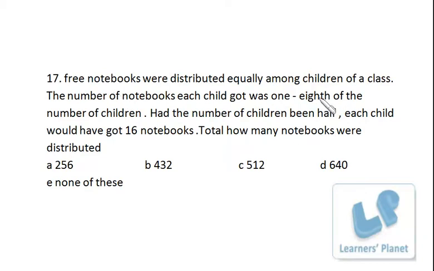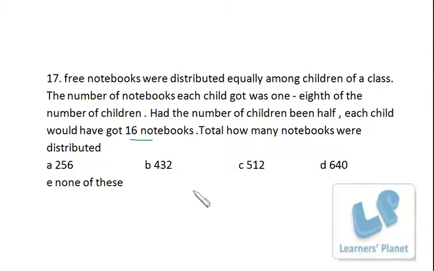Free notebooks were distributed equally among children of a class. The number of notebooks each child got was 1/8 of the number of children. Had the number of children been half, each child would have got 16 notebooks. Total how many notebooks were distributed?